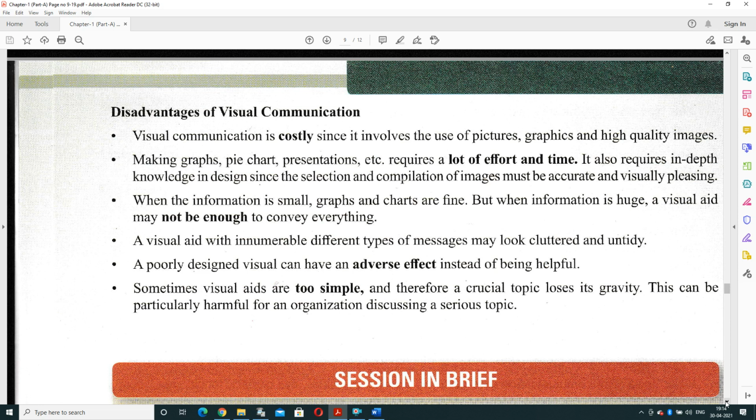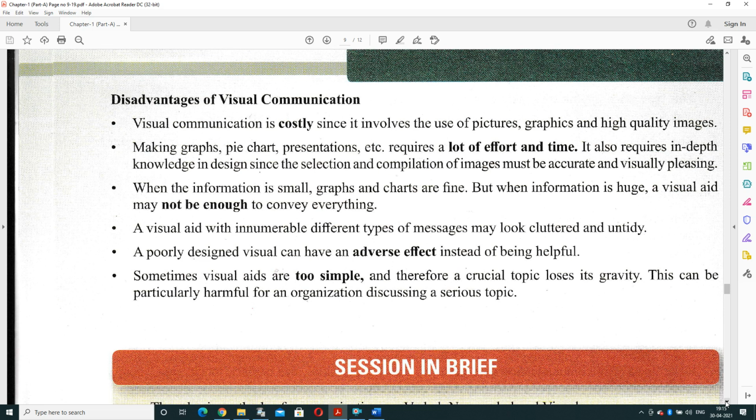When the information is small, graphs and charts are fine. But when information is huge, a visual ad may not be enough to convey everything. A visual ad with innumerable different types of messages may look cluttered and untidy. A poorly designed visual can have an adverse effect instead of being helpful. And sometimes visual ads are too simple, and therefore a crucial topic loses its gravity. So it can be particularly harmful for an organization discussing a serious point. We cannot talk on a serious point by using the visual communication concept.